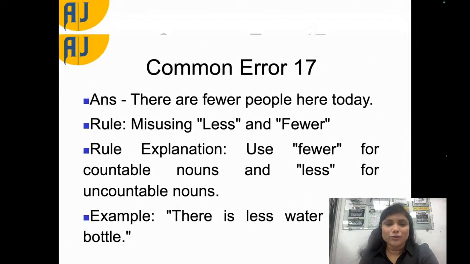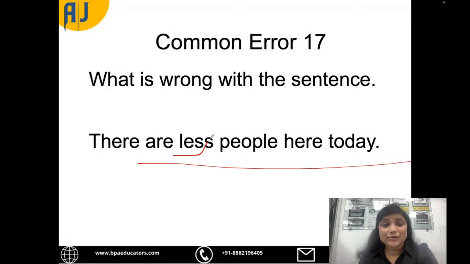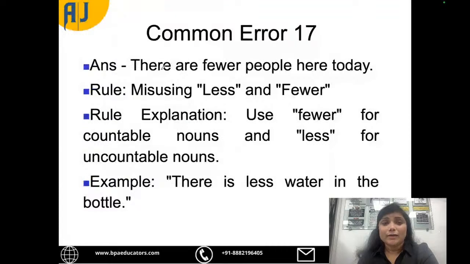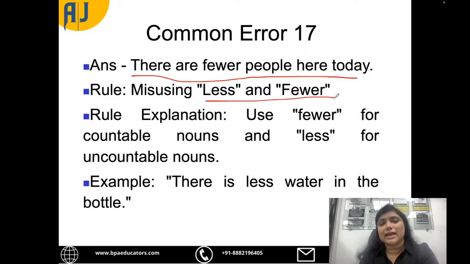Okay, so the answer would be less is the wrong thing here. Why? Because the answer would be, there are fewer people here today. So we often misuse less and fewer. Fewer is used for countable nouns and less is used for uncountable nouns.